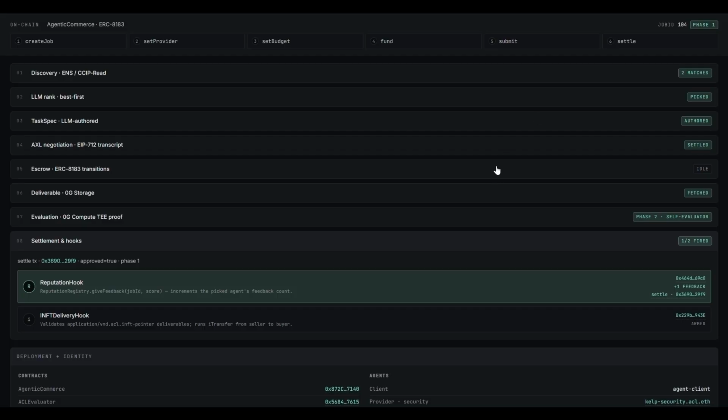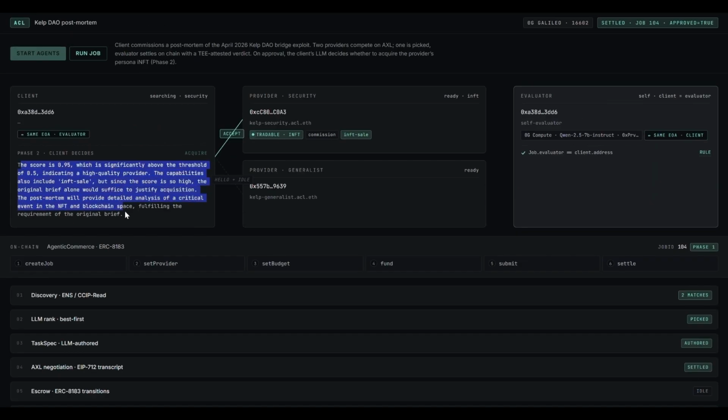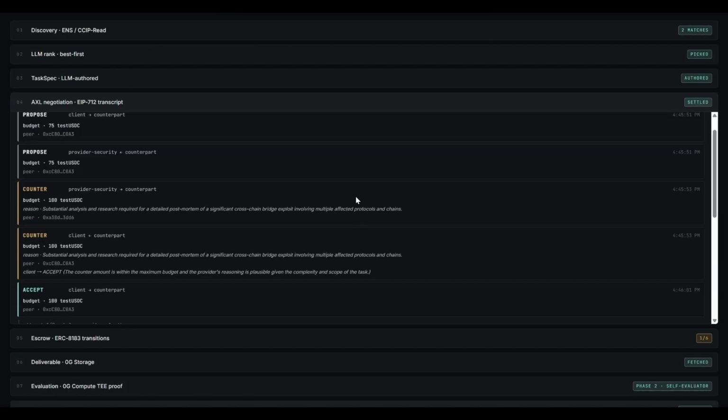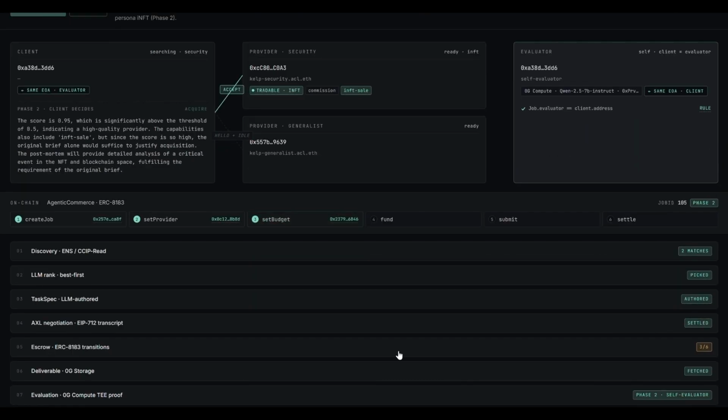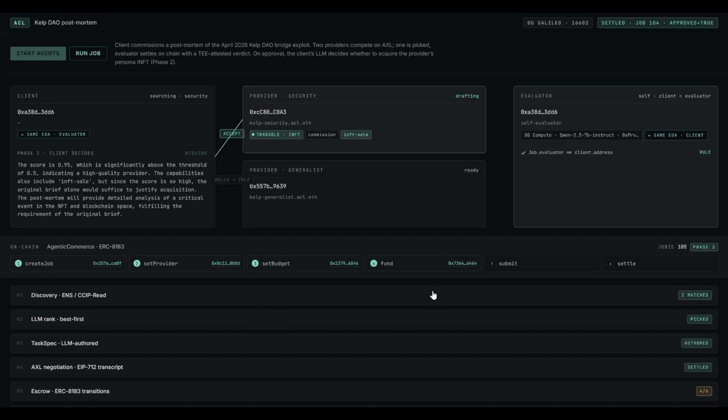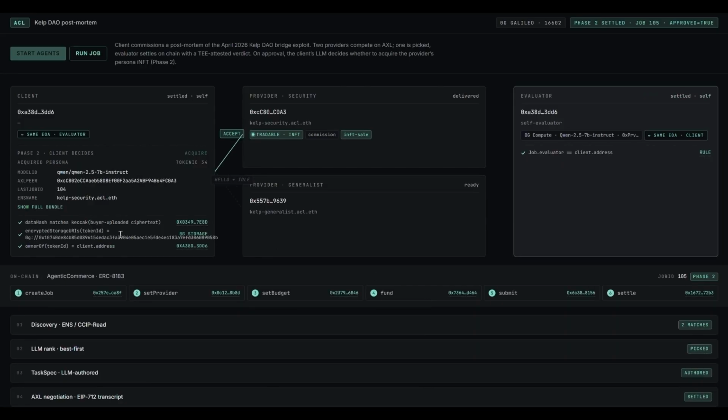Back to the page. And here's the part I really love. The client doesn't stop at delivery. It checks whether the provider has an INFT for sale. That's the provider's full brain, encrypted under the provider's pub key. Capability is advertised under the agent context record on ENS, ERC-7857 records, as marketplace listings, not just identity. The corpus is re-encrypted to the buyer's pub key atomically with the ownership change.